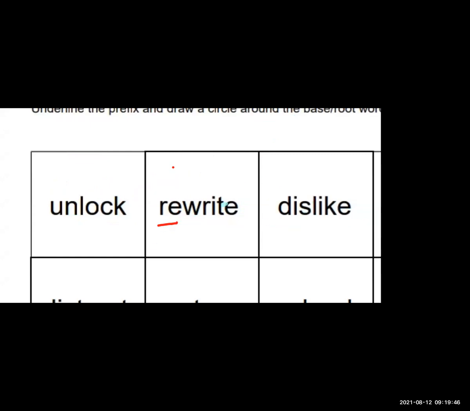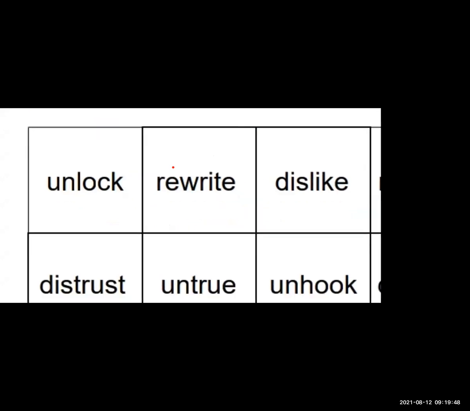Next example is about other words. Have a look at this. Trust is a root word. True is a root word. Hook is a root word. Now what is the prefix? Dis, re, and un. These are the prefixes. Let's see the next example.